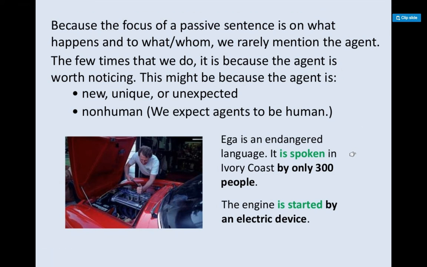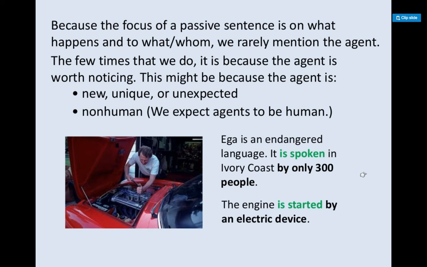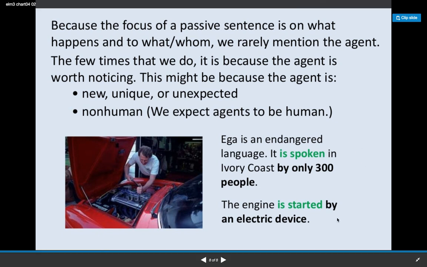Iga is an endangered language. It is spoken in Ivory Coast by only 300 people. This information is important, so I put it in with the by. And if I want to make the active voice of that sentence, I would say, only 300 people speak Iga in Ivory Coast.